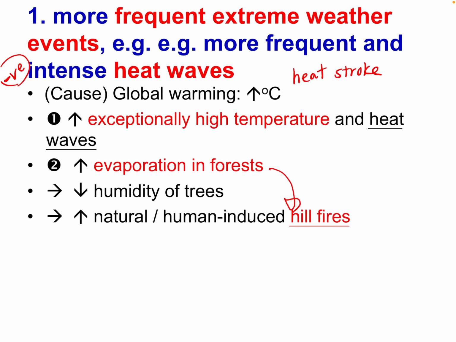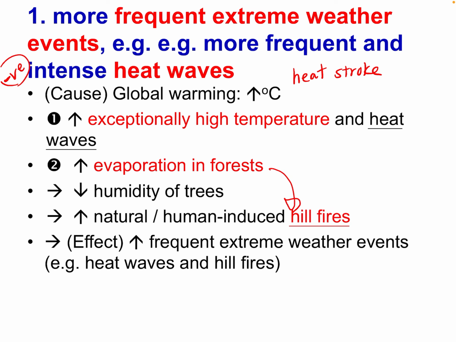The burning of trees will also cause problems to humans, like suffocation, lack of oxygen, or loss of their farmland and their settlements. So all these conclude the two problems caused by extreme climate: more heat waves together with hill fires. I hope that you have no problems and catch up the idea we stopped last time.